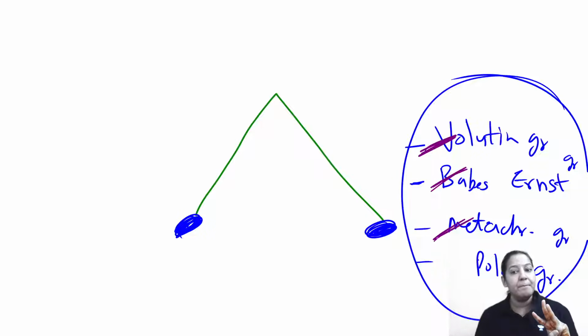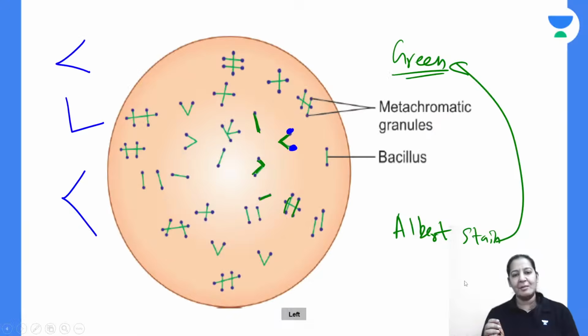It is blue color, purple color. That's why metachromatic granules. And they are present at the poles. That's why polar granules. So these are synonyms of each other. Give me a thumbs up if you got it.